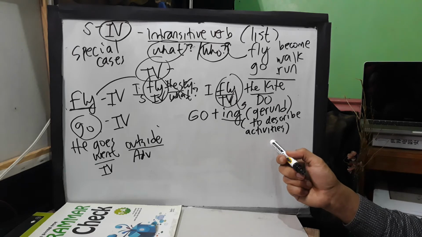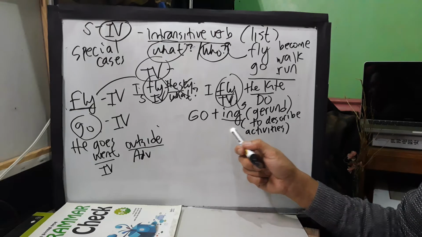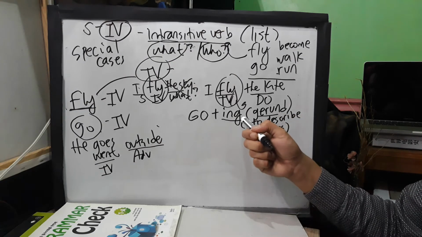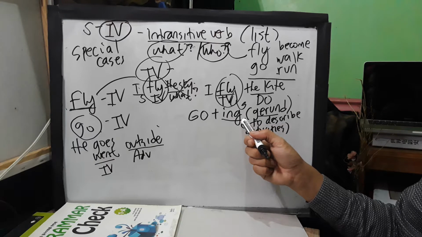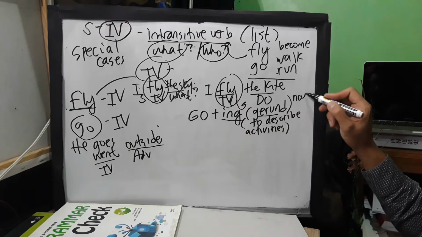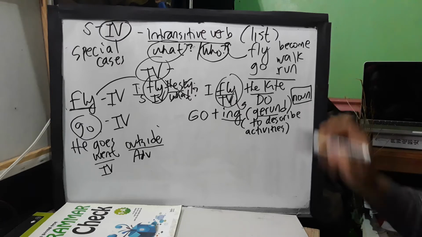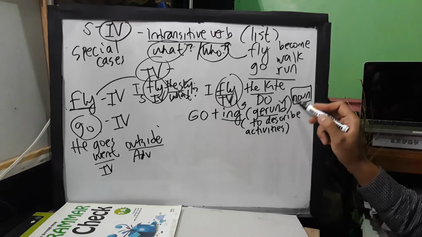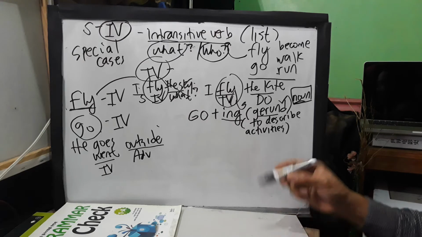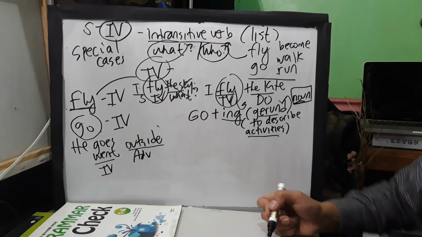But teacher, is the ing here a noun? Yes, because G1 is always used as, or functions as, a noun. And teacher, you said that these are activities. So what are examples of this?